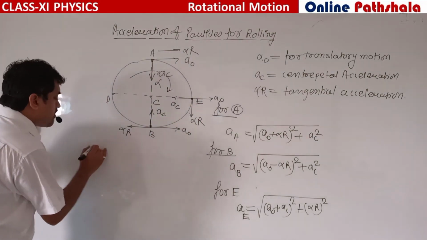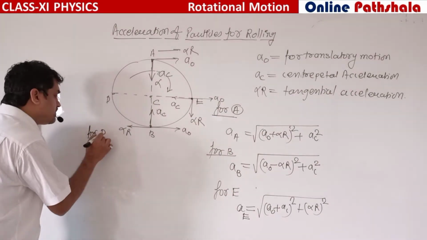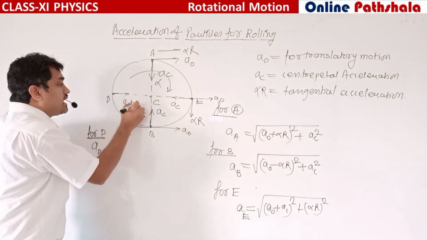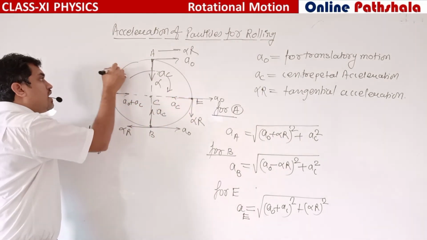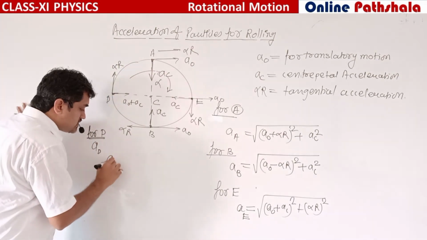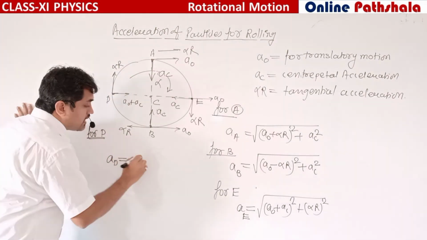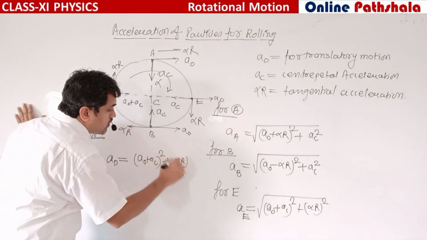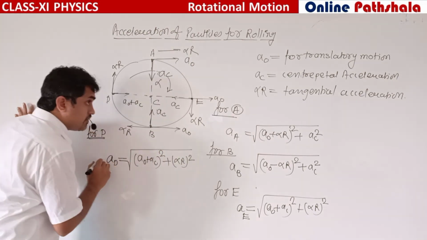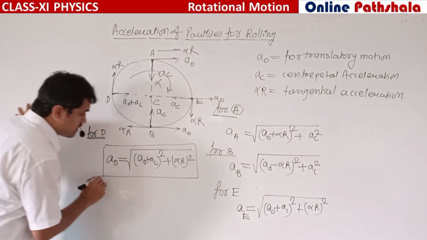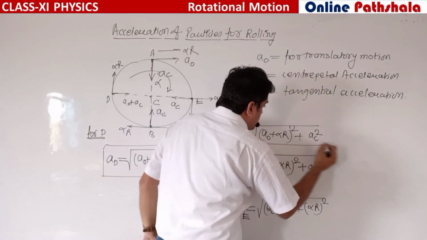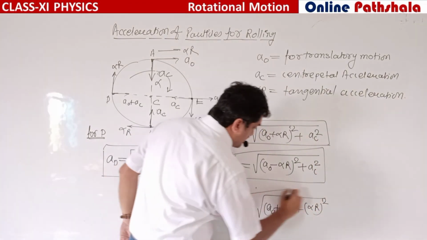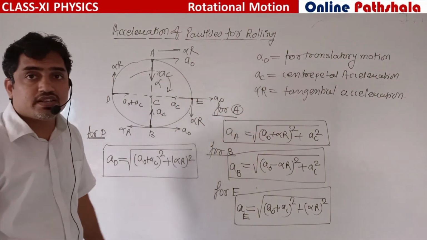Same as it is for point D. This is A naught, which is in forward direction, plus AC also will be in the same direction, and alpha r will be vertically upward. So the acceleration of this point D can be written as the square root of (A naught plus AC) whole square plus (alpha r) whole square. So for each particle, the total acceleration, net acceleration will be different. Okay, so I think it is very clear to all of you.